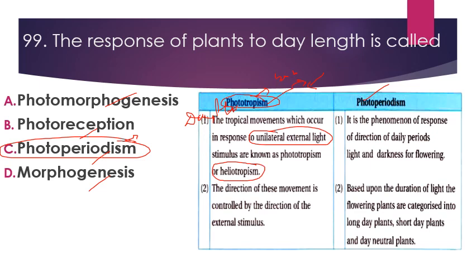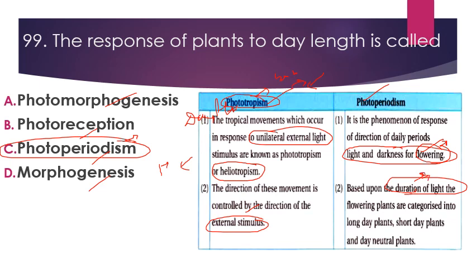Next is photoperiodism. It is a phenomenon of response to the duration of daily periods of light and darkness for flowering. The most important feature is how the light duration impacts flowering, and that is called photoperiodism. In case of phototropism, the direction of movement is controlled by the direction of the external stimulus. Means the direction of light decides the bending of the plant, the plant's response, while photoperiodism is based on the duration of light. Means how long light falls on the plants decides photoperiodism.